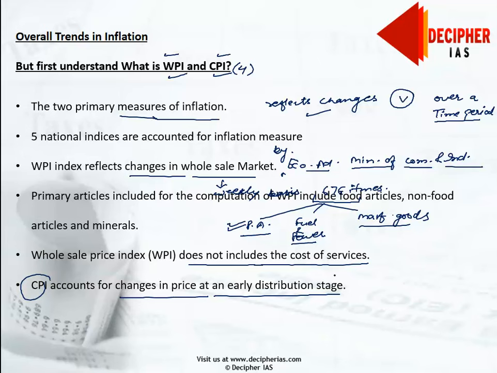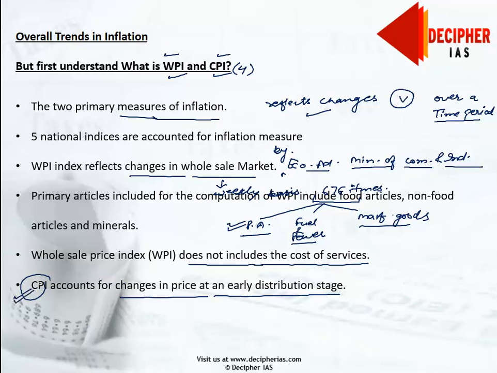The computation of CPI takes into account price changes and the actual inflation that affects the end consumer. So, in an exam they may ask a question: in which particular index do we monitor the cost of services? For that matter, CPI would be your answer.